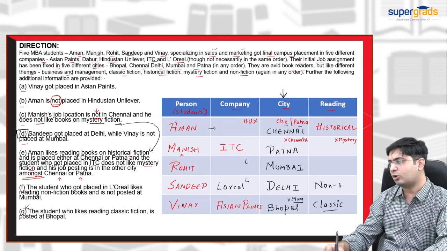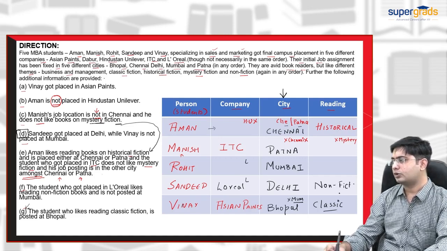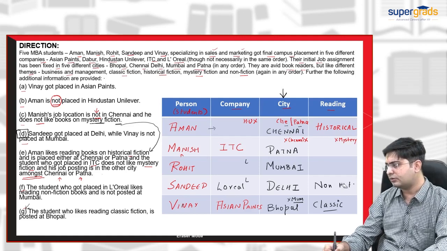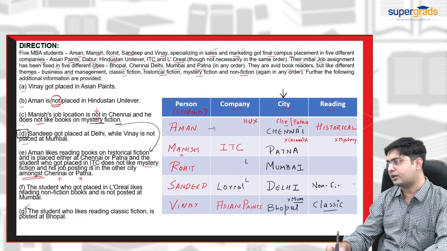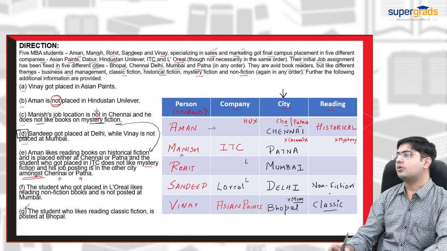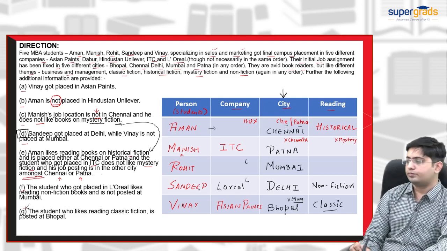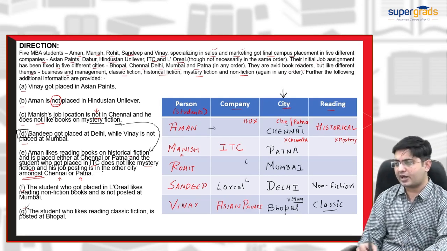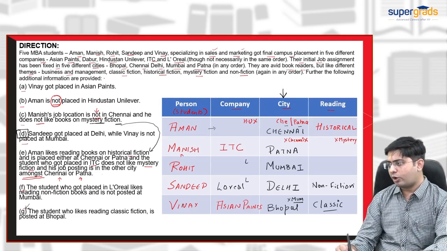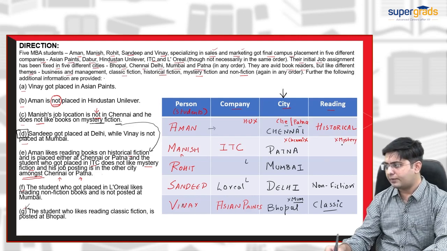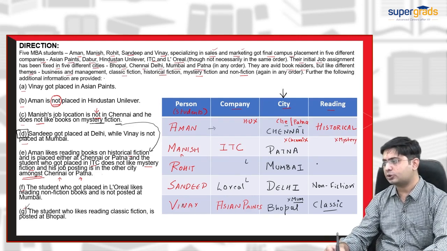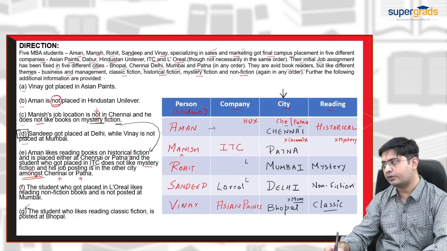So non-fiction will definitely come to the Sandeep row. Now mystery cannot come in Manish's place, so mystery fiction will go to the Rohit part.